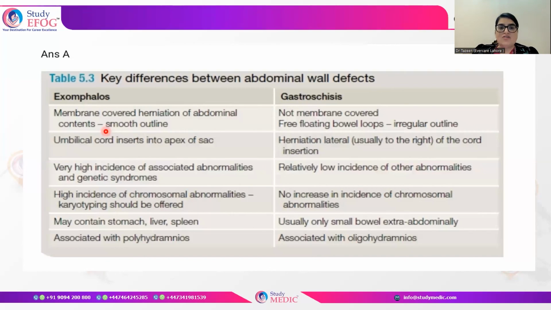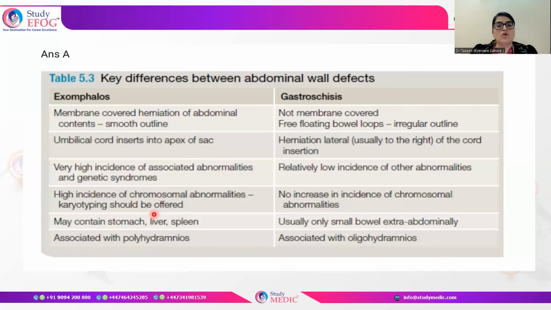Exomphalos is a membrane covered herniation of contents, and the outline is smooth, while gastroschisis is not membrane covered, free floating bowel loops are there, and the outline is irregular. Umbilical cord is inserted at the apex of the sac, while in gastroschisis herniation is lateral, usually to the right of the cord insertion. Very high incidence of associated abnormalities and genetic syndromes is there in exomphalos, whereas relatively low incidence of other abnormalities is there in gastroschisis.